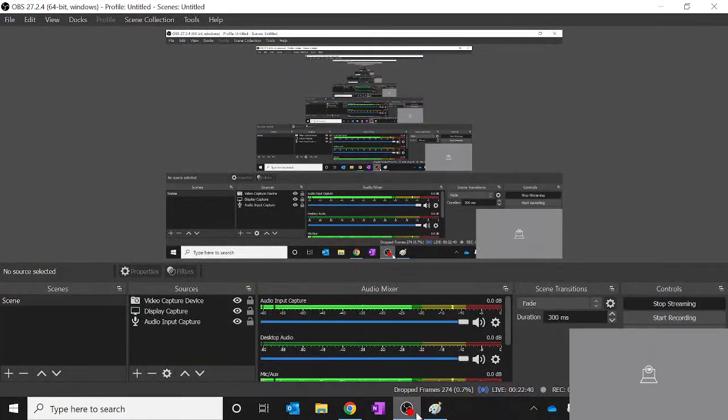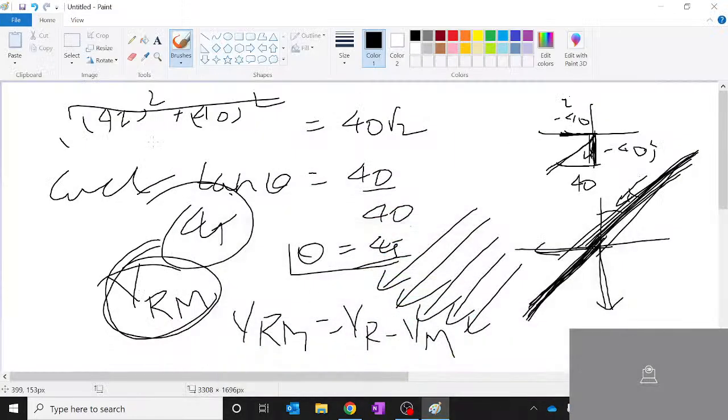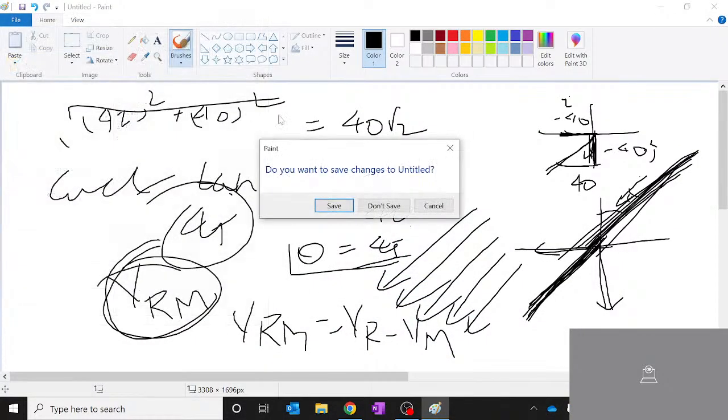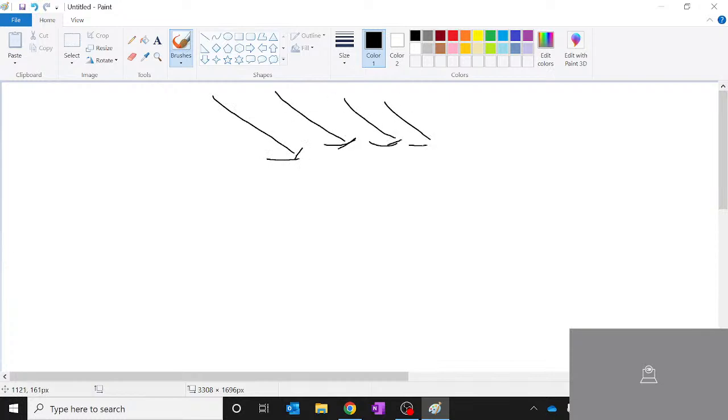Clear? Now next, let's say there is rain coming at an angle of 45 degrees. Let's say this is 45. Invert the same question. Let's say this is 45 and the velocity of rain is 40 meters per second. So tell me, if the angle is 45 degrees